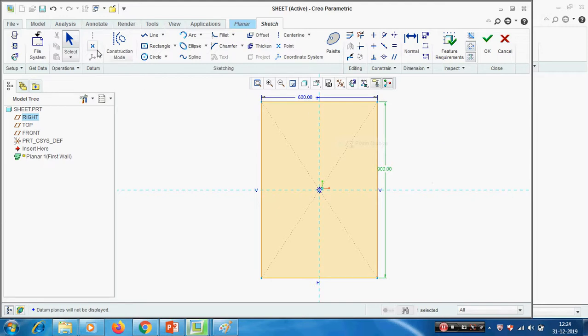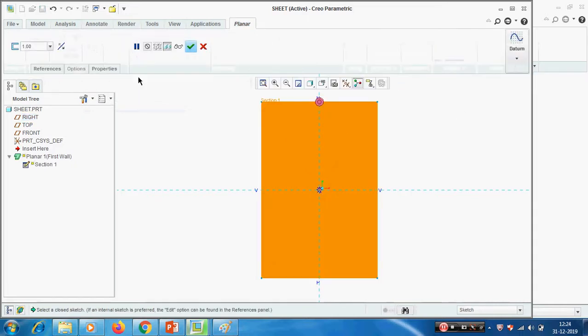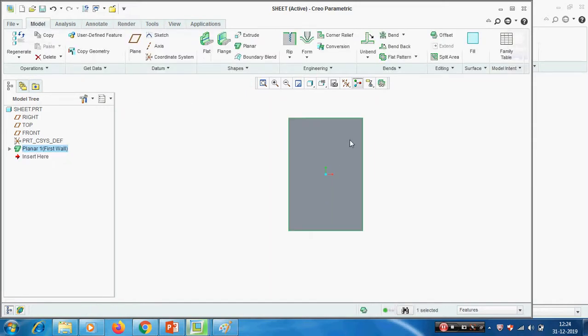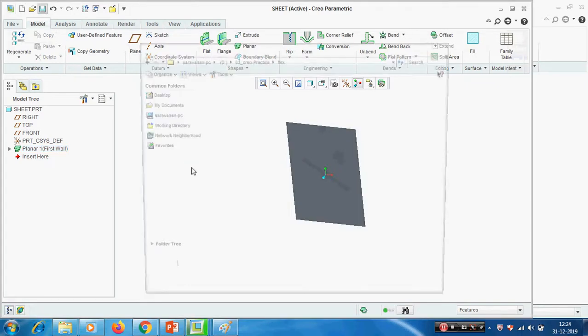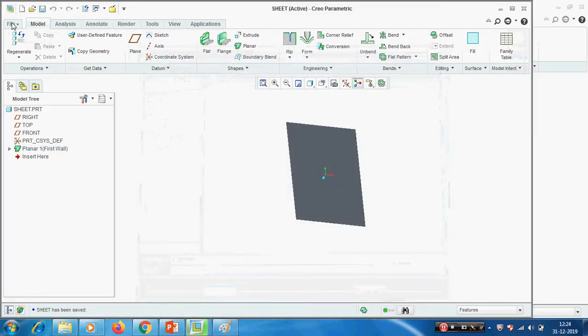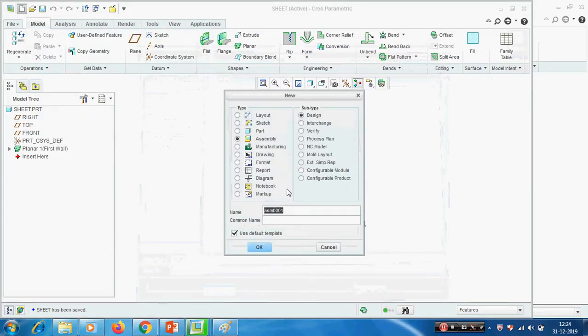Here I am creating datum points. Okay, 1 mm. Okay, 1 mm thick. Now we will assemble both. Fine, I am creating one more assembly. Final assembly.